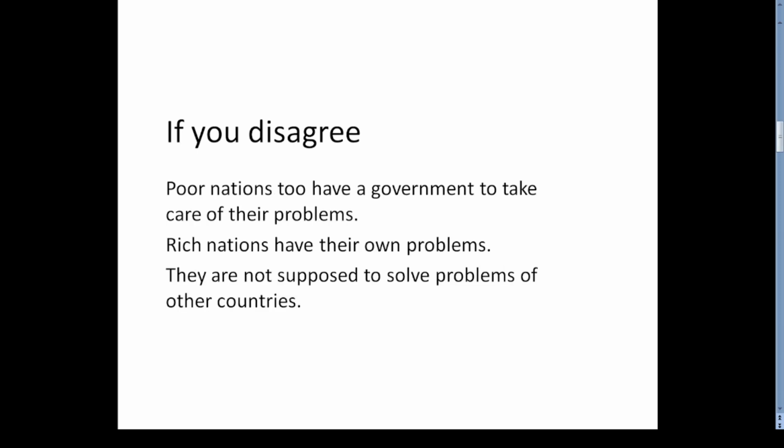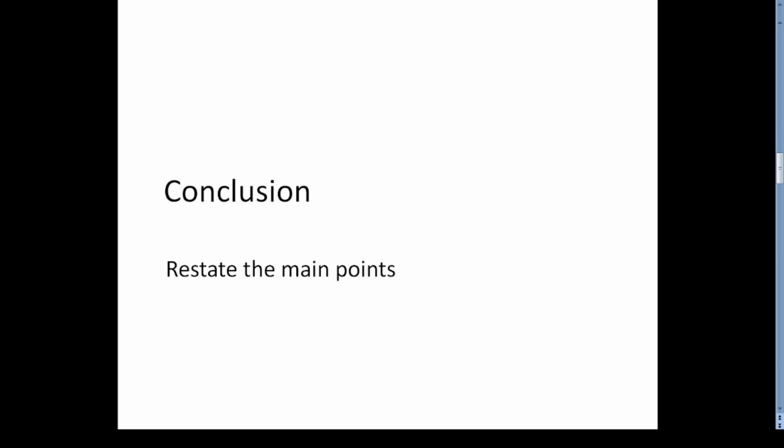You can also disagree and claim that rich nations do not have to help. However, if you take this stand, you may find it difficult to come up with convincing arguments. Here are some points you can include. Poor nations too have a government to take care of their problems. You can argue this. You can also write that rich nations have their own problems to solve. Elaborate on these points. In the conclusion, restate the main points. Do not introduce any new ideas in the conclusion.